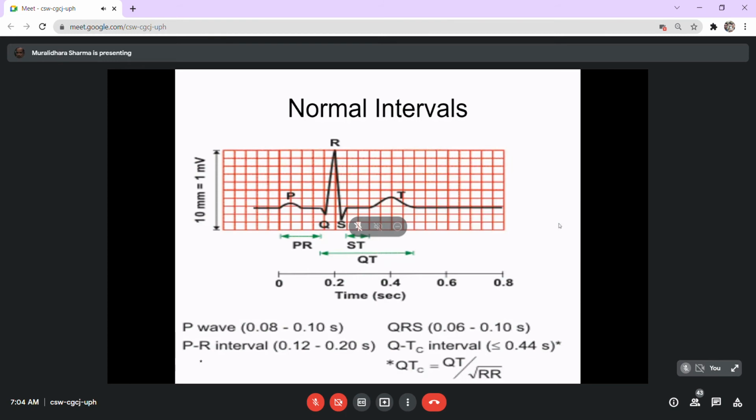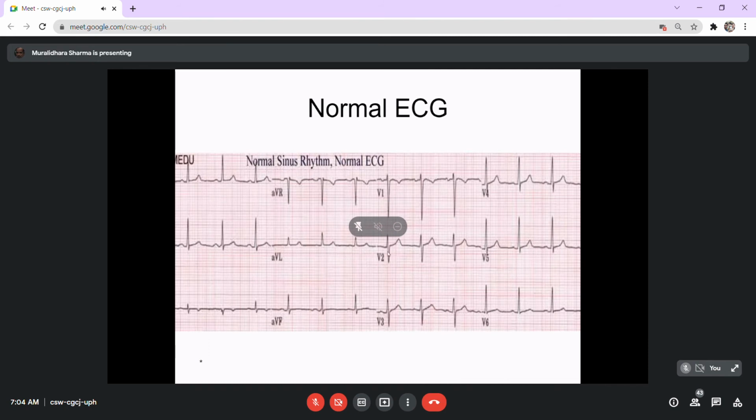Now, whenever we see the ECG, we start with reading the ECG. The intervals are to be identified. The first thing is you will have to identify these waves, and of course, you will have to confirm whether the ECG is recorded properly or not. A proper, qualified recording of the ECG should have a uniform baseline. The baseline should not be too much deflected. There should not be too many aberrant waves. You should be able to identify the normal P, Q, R, S, T waves. Then we consider that the recording is proper.